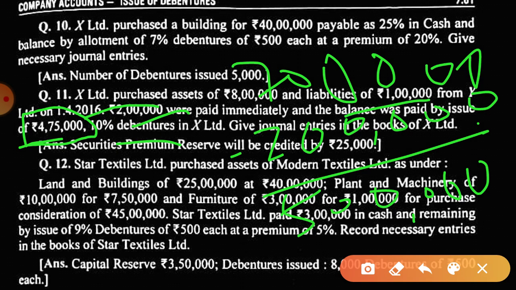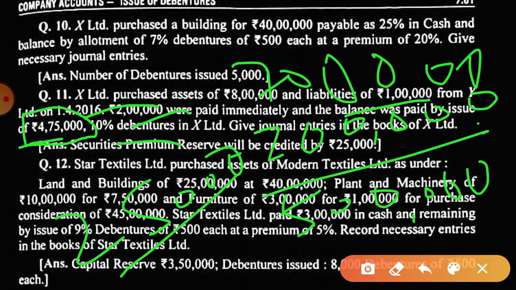Now will anyone take a lesser amount? No. So what is this 25,000? Securities premium reserve. Is this clear? They are not saying that they have paid this much amount, they are saying debentures of this value. So if we have to make a payment of 5 lakh, why would the person take a lesser amount?